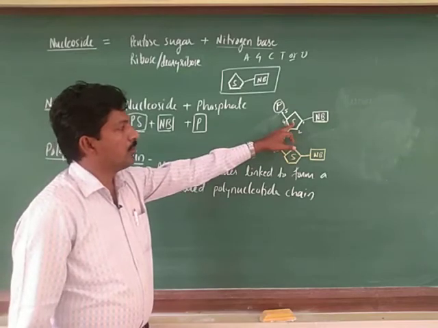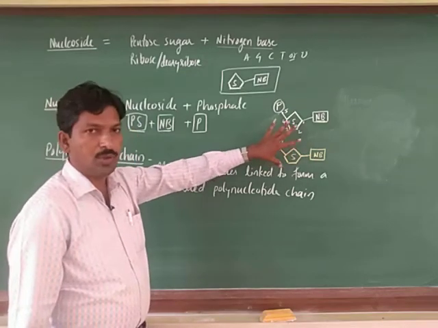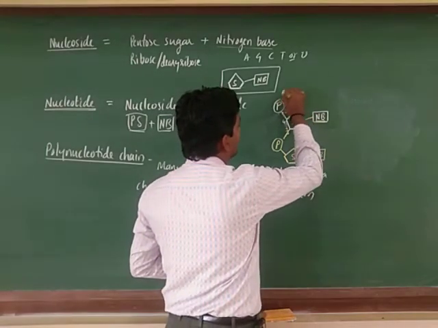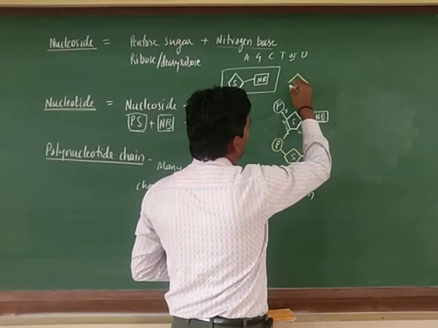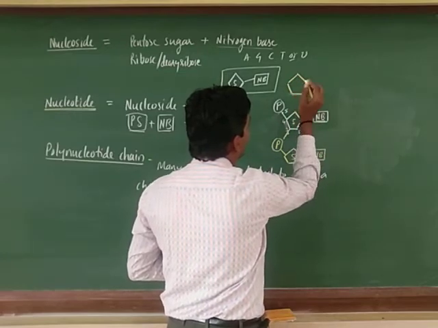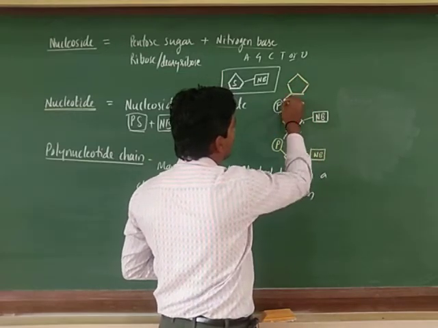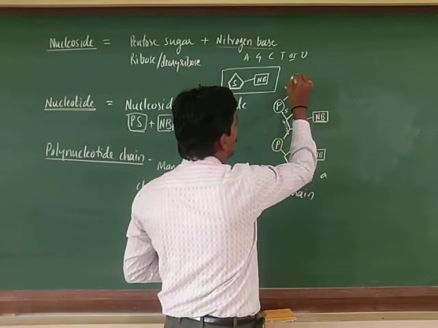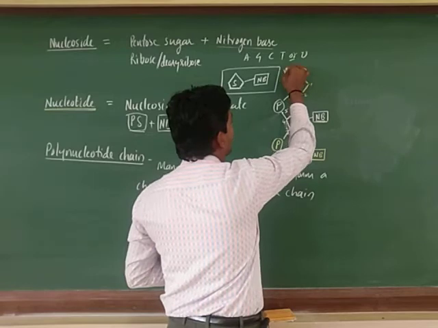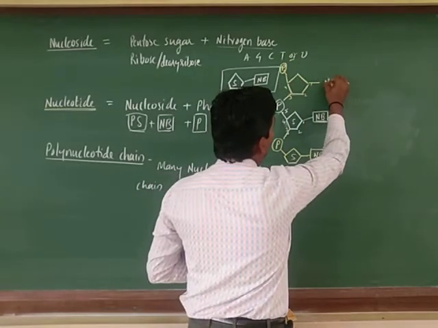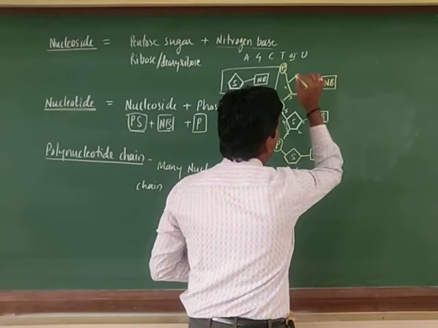When you observe the two sugars in the polynucleotide chain, one more you can add here. Next, okay, so this is again here third, 1, 2, 3, 4, so fifth carbon atom, here again it is P. Okay, so here one more nitrogen base.